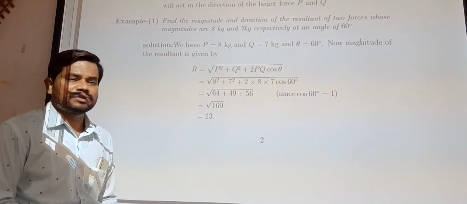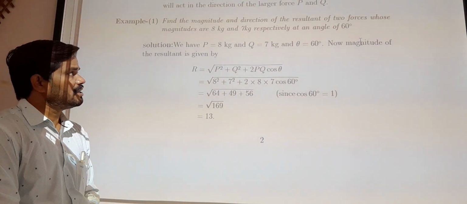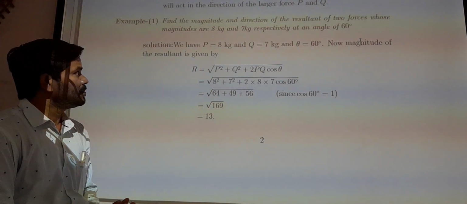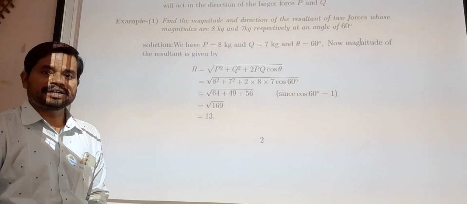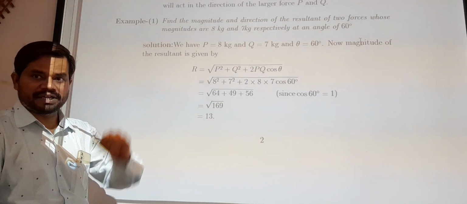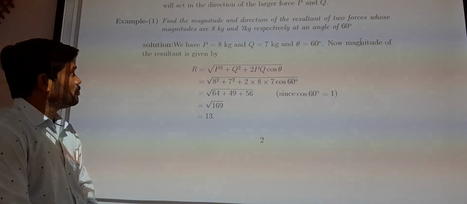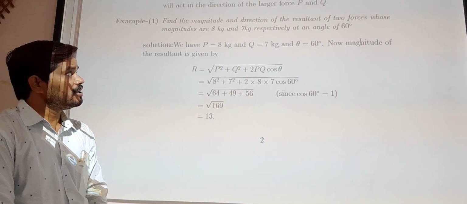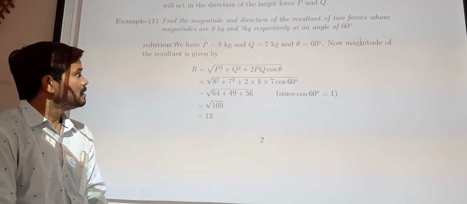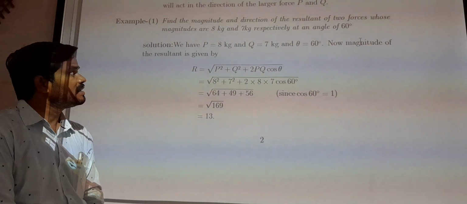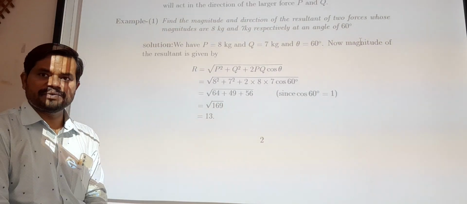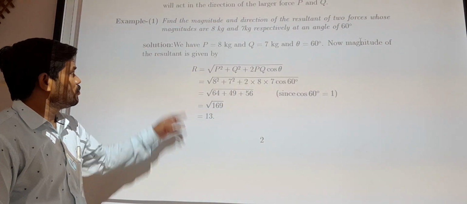Find the magnitude and direction of the resultant of two forces whose magnitudes are 8 kg and 7 kg respectively at an angle of 60 degrees. So we have to find the magnitude and also the direction of the resultant vector. P is 8 kg, Q is 7 kg and theta is 60 degrees.